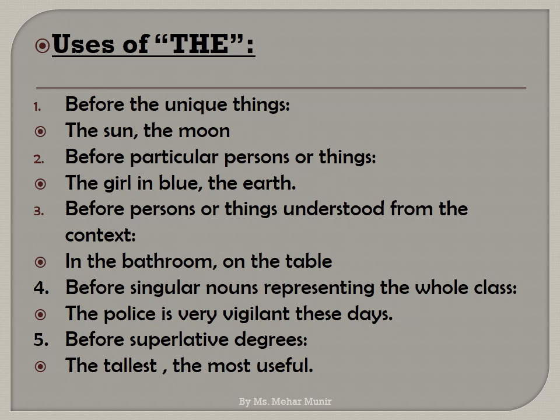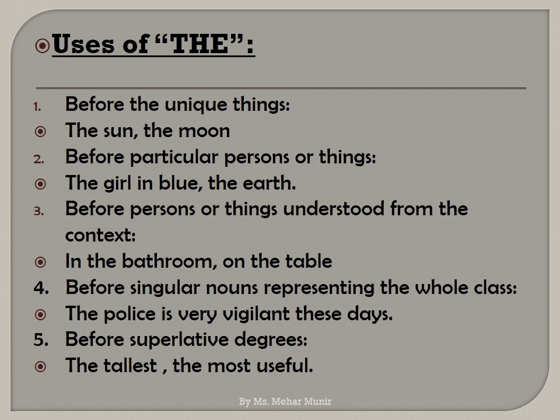Rule number 2. Before particular persons or things. When a noun is a particular one, when I am using a particular noun, I will use the. The girl in blue, because it is a particular one. It is not only girl, it is the girl in blue. So I used the. Second example, the earth. Again, it is particular and a heavenly body also, so I used the.